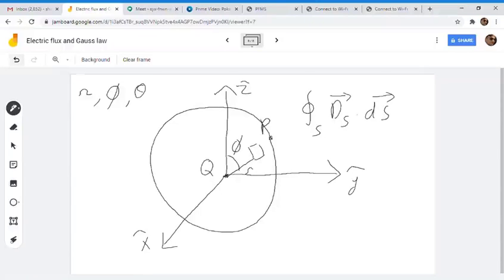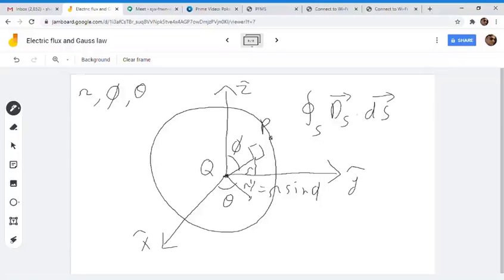What is theta? Theta is the angle between the x-axis and the shadow of this vector r on the xy plane. We can call this shadow r dash, which will be equal to r sine phi.